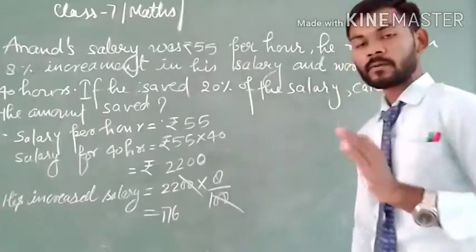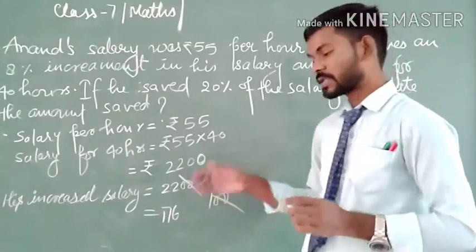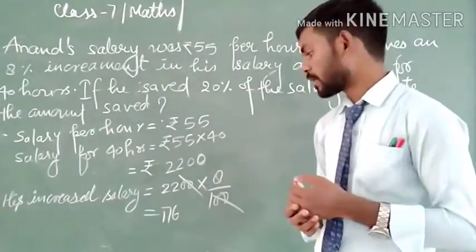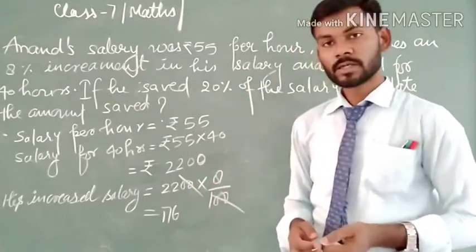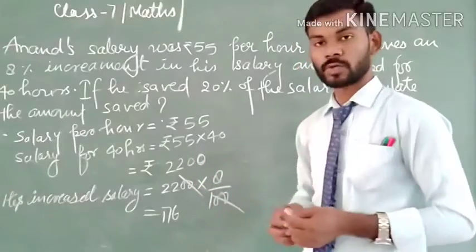That means when his salary increased by 8%, 176 rupees were added over the 2200.